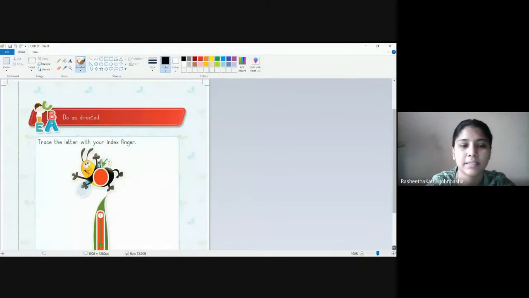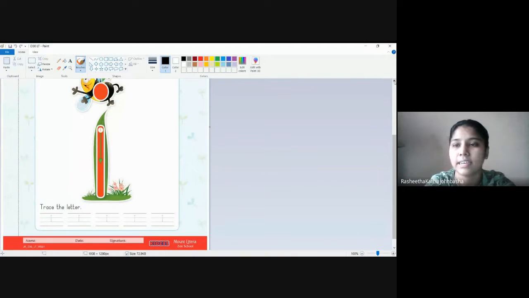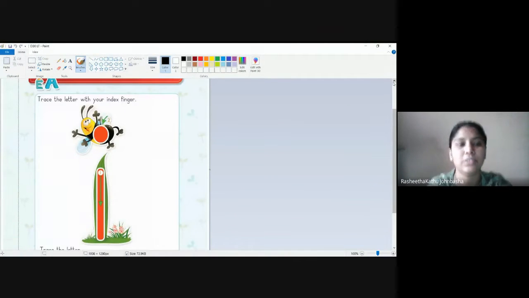Now we will write this in our worksheet. Day 30 LT worksheet. Trace the letter with your index finger.